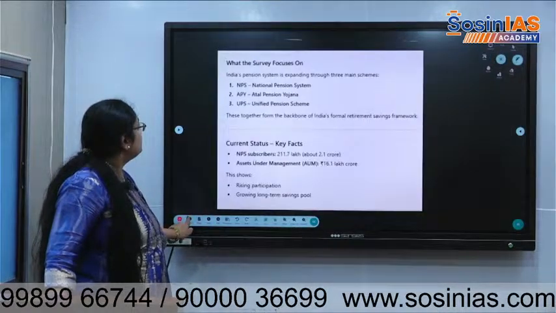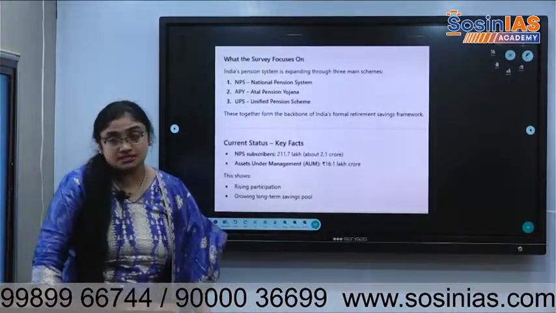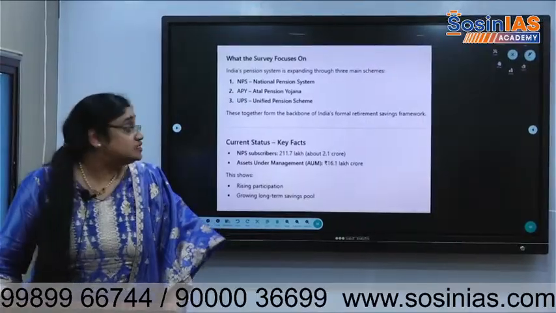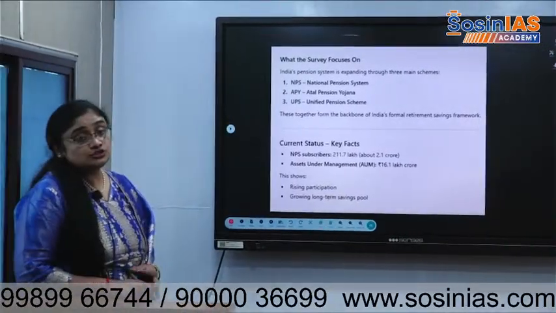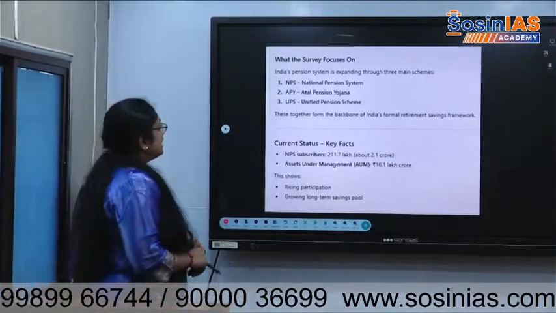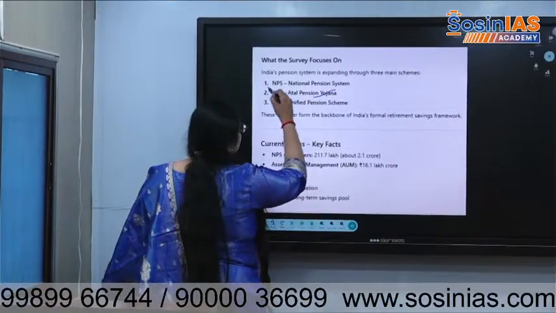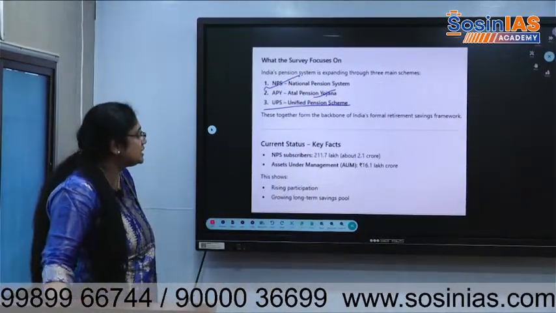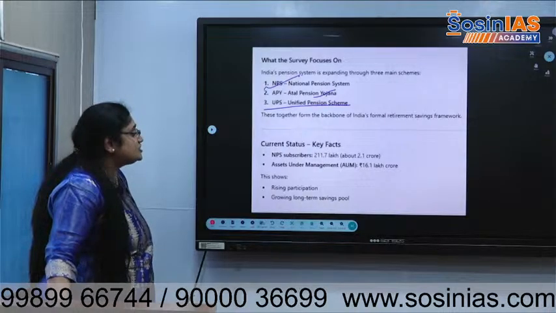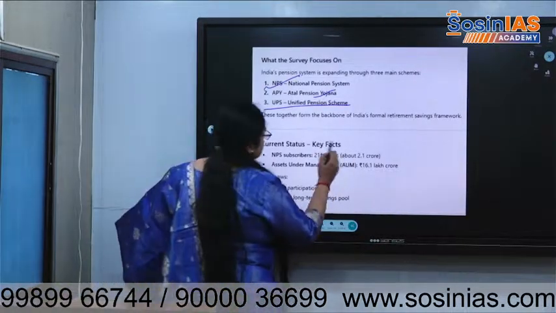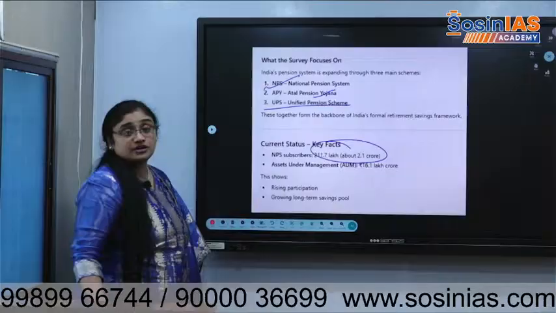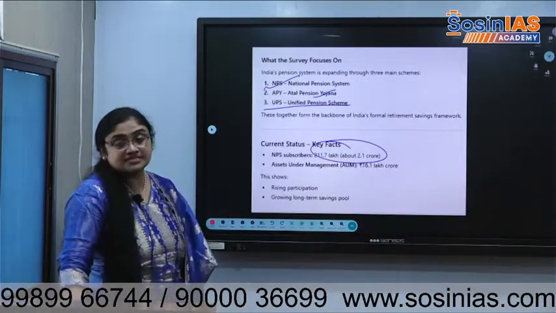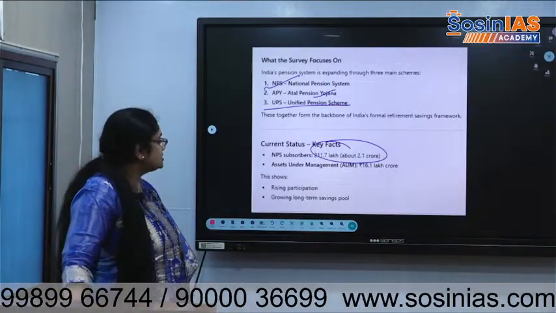Yes. Now we will discuss the pension system. India's pension system is expanding through 3 main schemes, that is Atal Pension Yojana, National Pension System, Unified Pension Scheme. There are these 3 pension schemes. 2.1 crore subscribers are there under the National Pension Scheme.